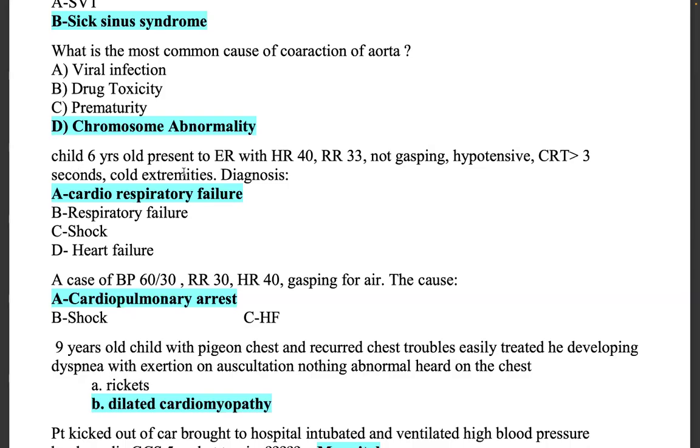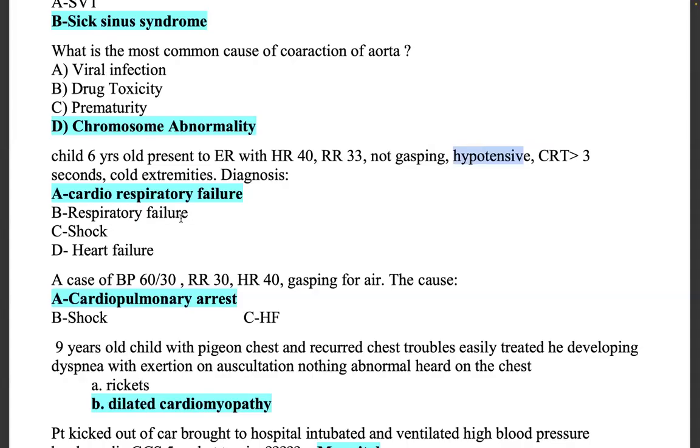Next question. Child 6 years old presents to ER with heart rate 40, RR 33, not gasping, hypotensive. Now here we have two factors: bradycardia, hypotensive. Capillary refill more than 3, that means delayed. Cold extremities. Diagnosis?